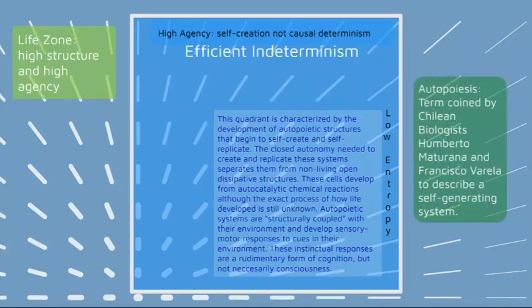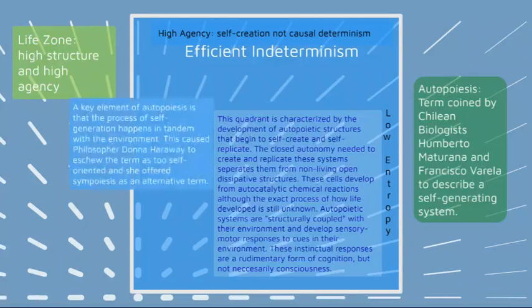Autopoiesis is a term coined by Chilean biologists Humberto Maturana and Francisco Varela to describe a self-generating system. A key element of autopoiesis is that the process of self-generation happens in tandem with the environment. So this is very important: the structure and the reactions that are going on are tied into the environment. The environment is not just there by chance. They're connected.